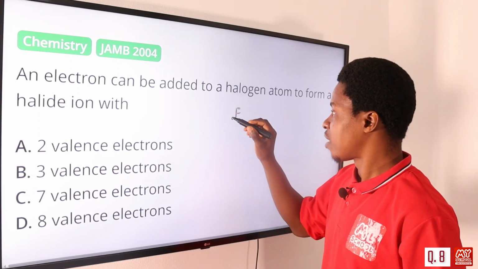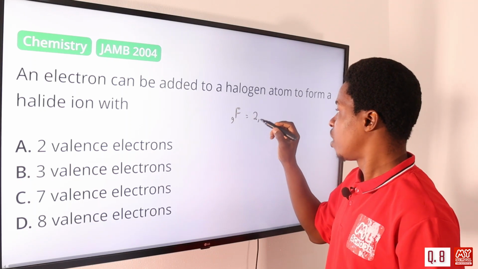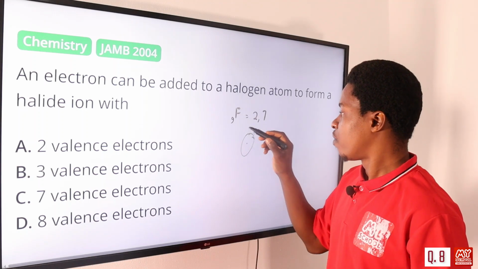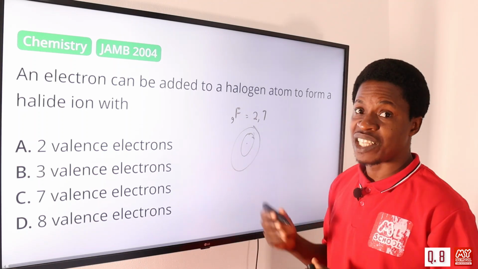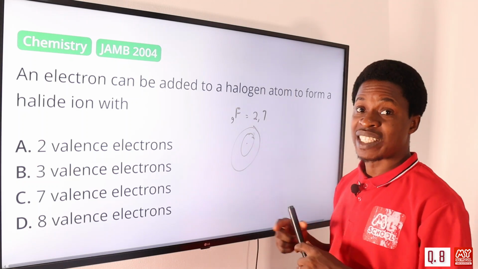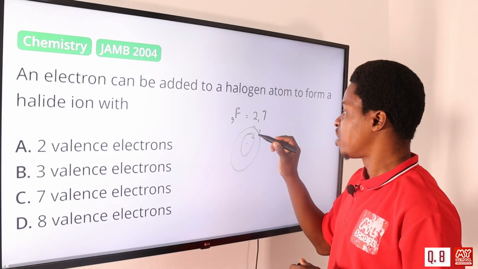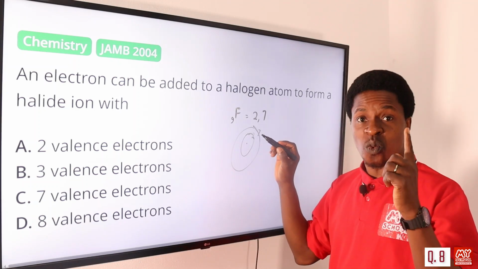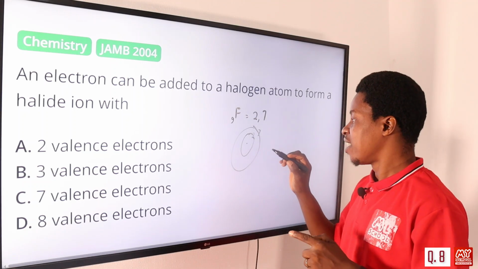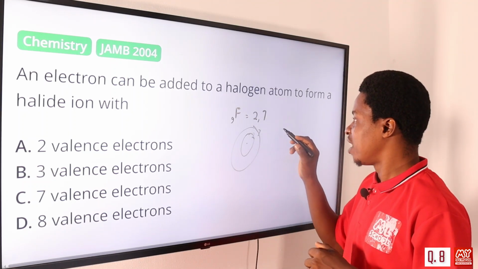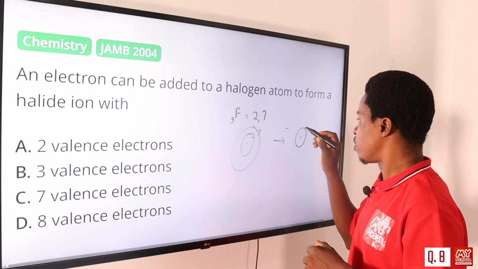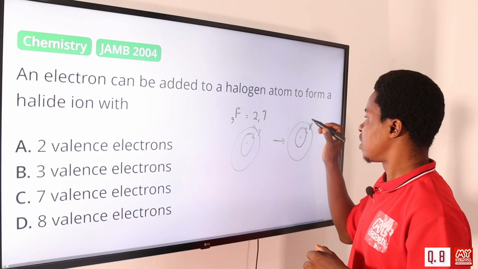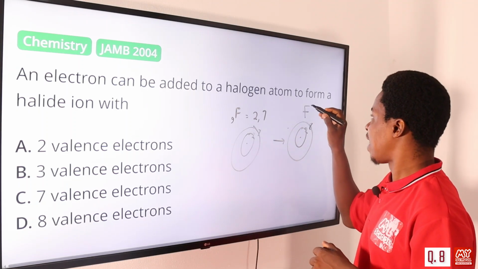Fluorine has an atomic number of 9, which is 2 and 7. So the first shell has 2 electrons. For the second shell, because we are talking about valence electrons, which are the electrons in the outermost shell, we have 7 here. For this to become a halide ion, it needs just 1 electron to be added. By the time you add 1 electron here, the first shell is 2, and the second shell becomes 7 plus 1, which is 8. So it now becomes the fluoride ion, that is a halide ion.